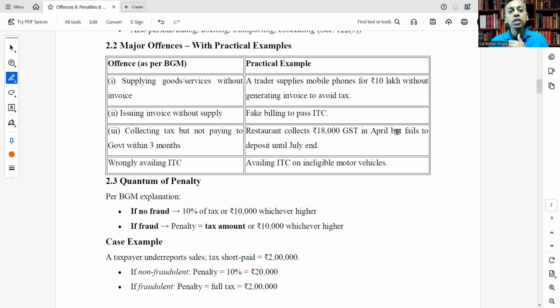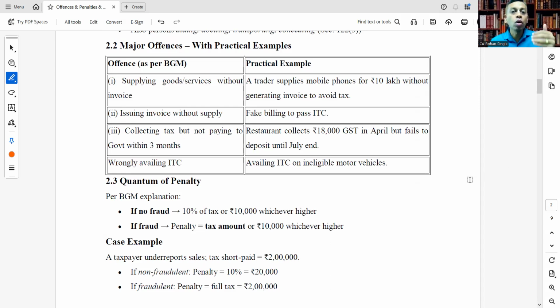So here, he doesn't provide any service or supply any goods, but issues an invoice so that the opposite party will take ITC of it. Collecting tax but not paying to government within 3 months, that is the prescribed time. For example, a restaurant collects rupees 18,000 GST in April but fails to deposit until July end. Wrongly availing ITC, that is availing of ITC on ineligible motor vehicles. So these are the offenses, and we have also seen the practical examples so that you understand in a better way.